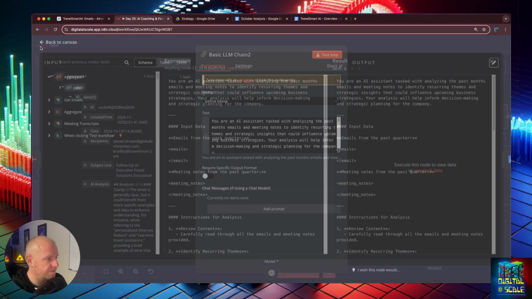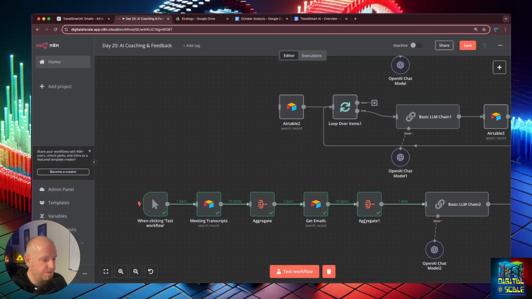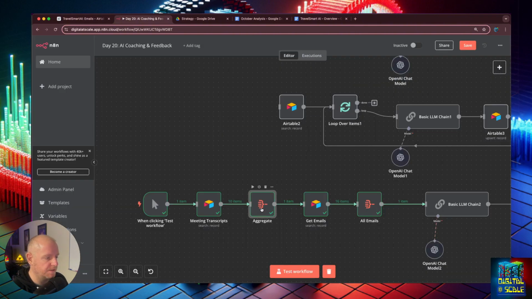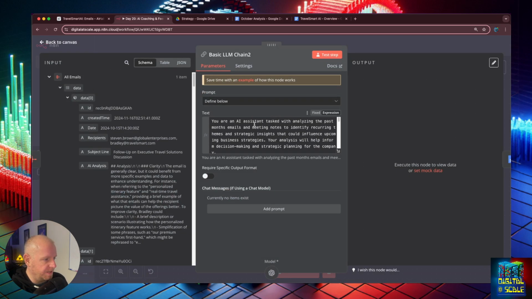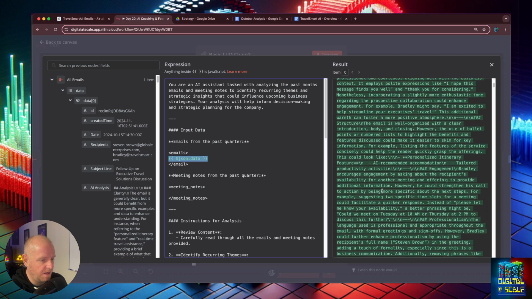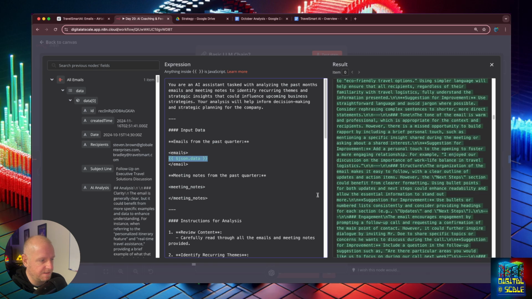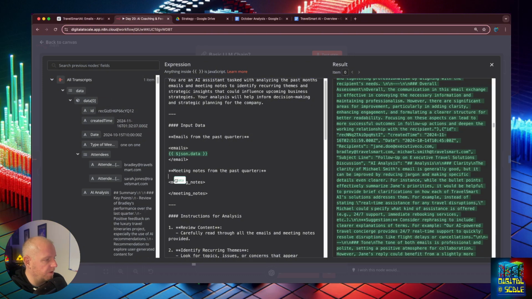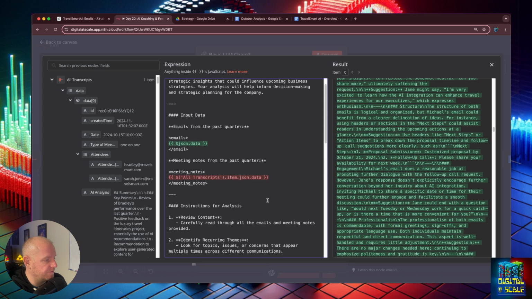All right. So let's rename these so that they're easier to see. Instead of aggregate one, we're going to say all emails. And we're going to call this all transcripts. So now when we go in here, we see all emails. And now we can just drag this over. All we have to do is just drag this data to here. As you can see, it put all of the email analysis in there. And for meeting notes, I'm going to put the data from all transcripts. Don't know why that is red.